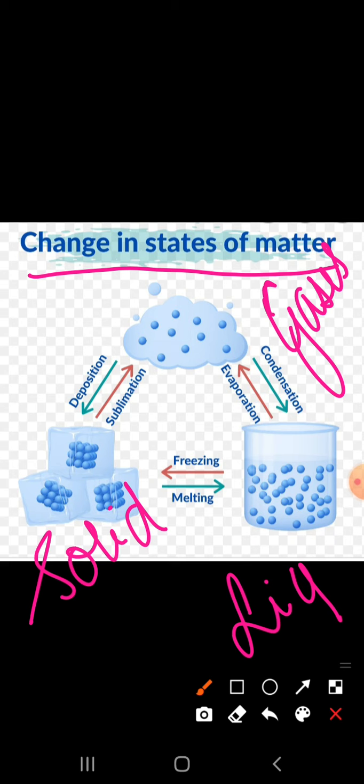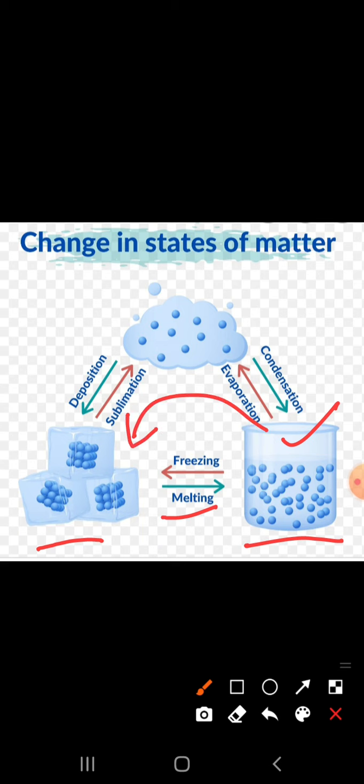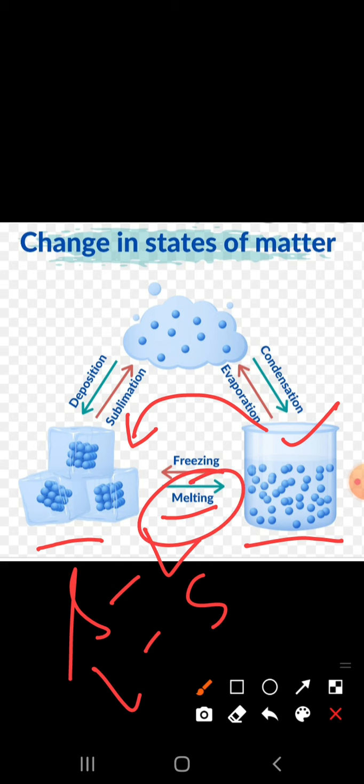So see, when solid is changing into liquid, then it is called melting. That is, when a solid, for example ice, changes into water, that is called melting. And when this water, that is liquid, changes into ice, that is, into solid, it is called freezing. So there are two processes: solid to liquid is called melting and liquid to solid is called freezing.